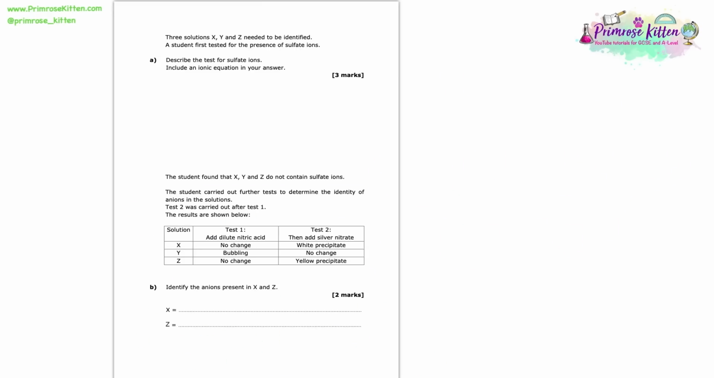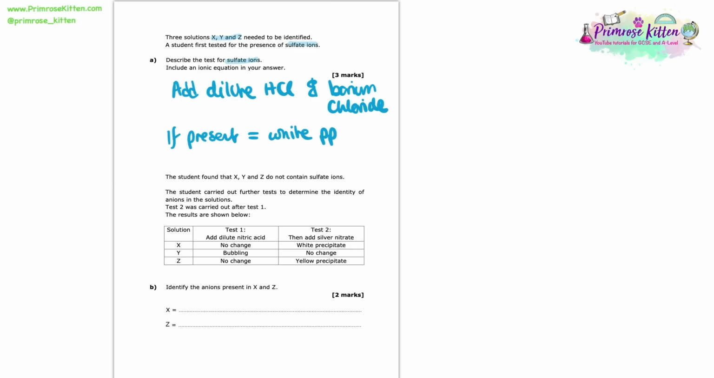3 solutions, X, Y, and Z, needed to be identified. The student first tested for the presence of sulfate ions. Here we're asked to describe the test for sulfate ions and include an ionic equation in your answer. So, to test for sulfate ions, we need to add dilute hydrochloric acid and barium chloride. These are the 2 things we need to add. Now, if sulfate ions are present, then we will form a white precipitate. And so that is what we're looking out for when we're testing for sulfate ions, the presence of that white precipitate.